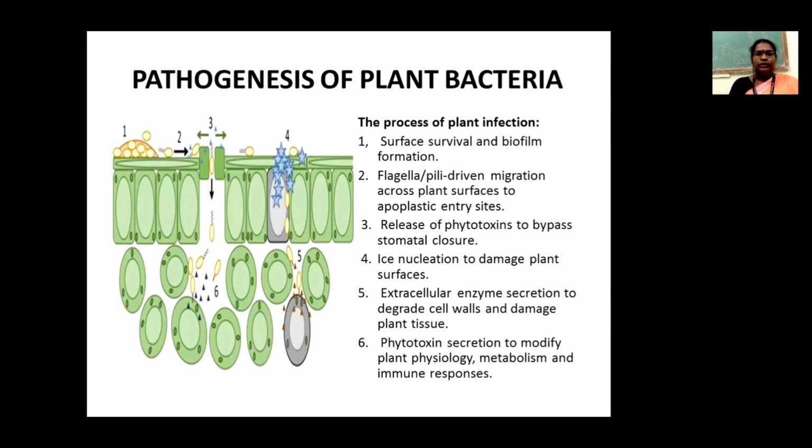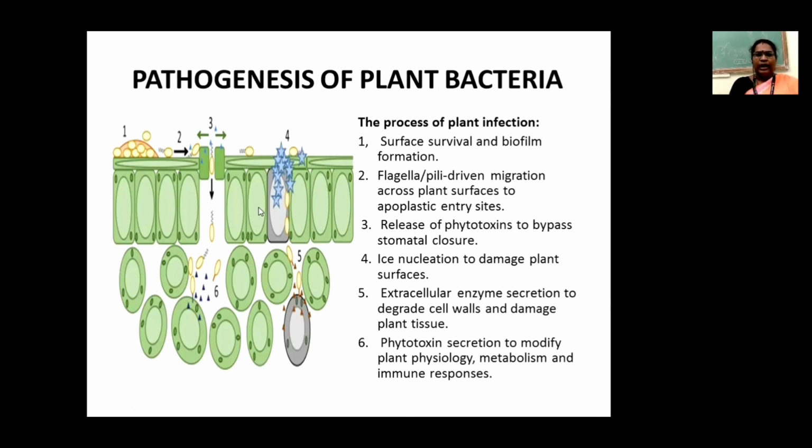Okay. So the third one, they will release phytotoxins to bypass the stomatal closure. So they release the phytotoxin and they will enter through the stomata. So ice nucleation to damage the plant surfaces. So sometimes they can enter into the host plant by wounding.